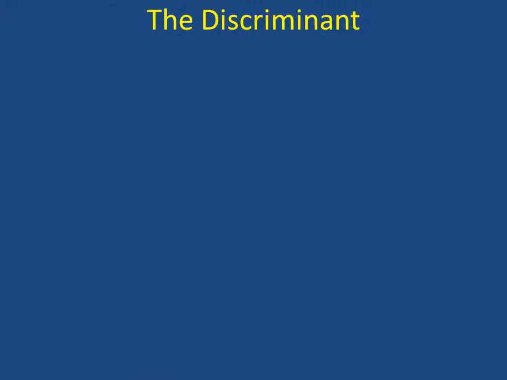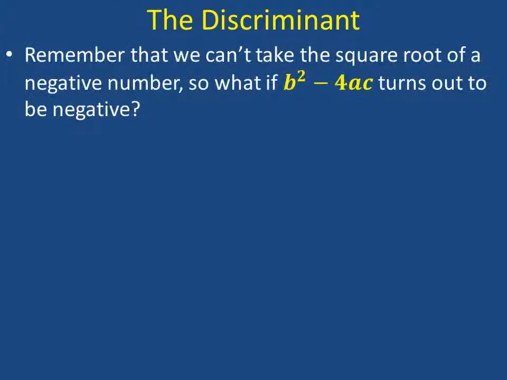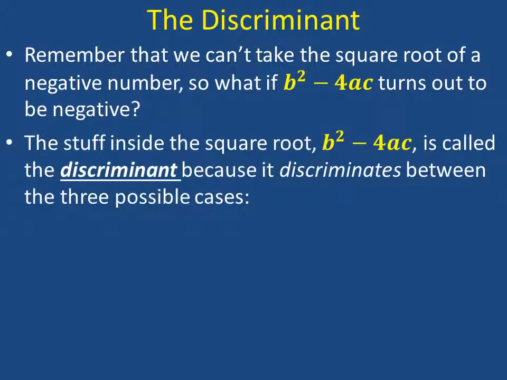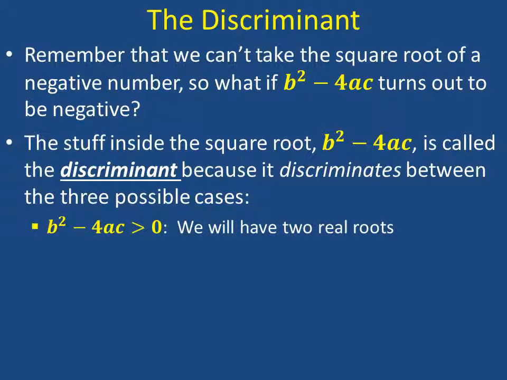Now let's focus on something called the discriminant. Now remember, we can't take the square root of a negative number, so what if all that stuff inside the square root, b squared minus 4ac, turns out to be negative? Well, this thing inside the square root is called the discriminant, and that's because it discriminates between three possible cases for the solutions. One is that the discriminant is going to be positive.